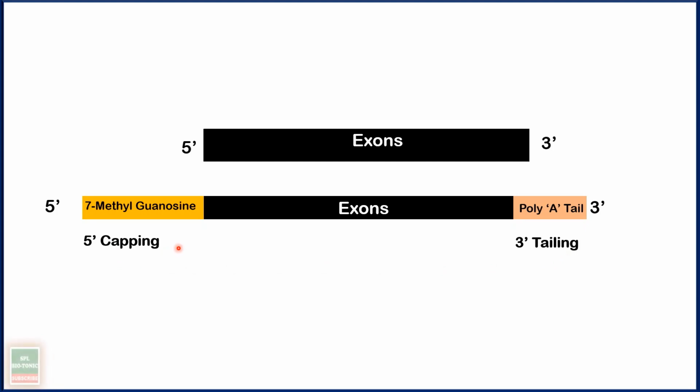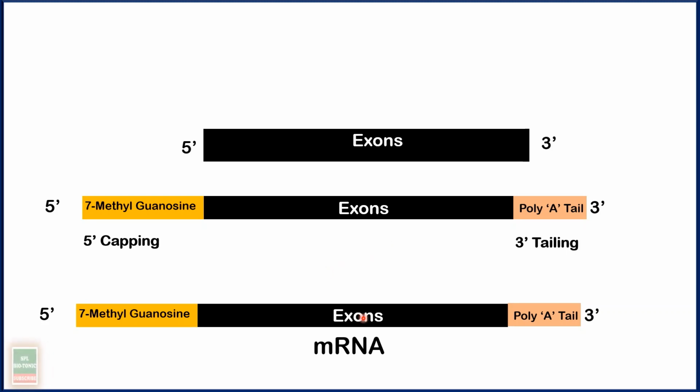In the 5' capping, 7-methyl guanosine is added towards the 5' end, whereas the poly A tail is added towards the 3' end. Now this RNA which is produced is called the mature RNA, and this is now termed messenger RNA. This messenger RNA contains only those sequences of DNA which can actually form the protein. So in the mRNA which you see now, it contains only exons and no introns. So this is the final mRNA which is to be translated into proteins.